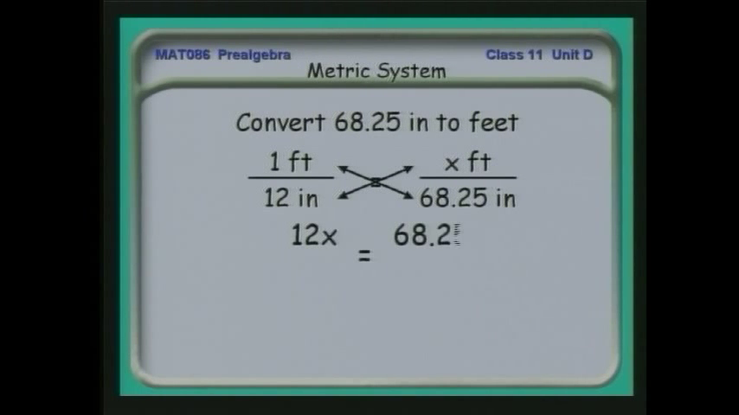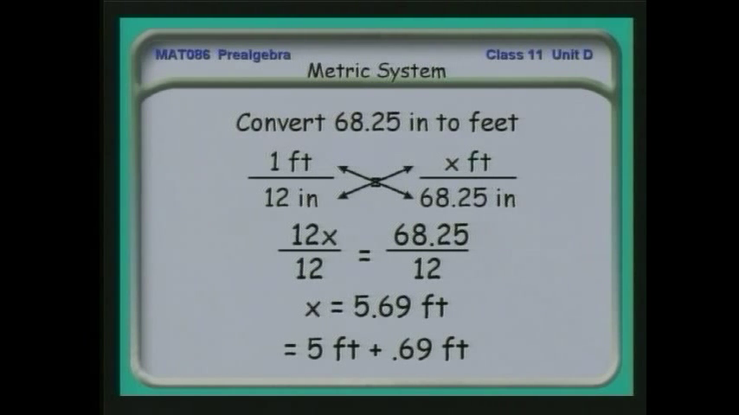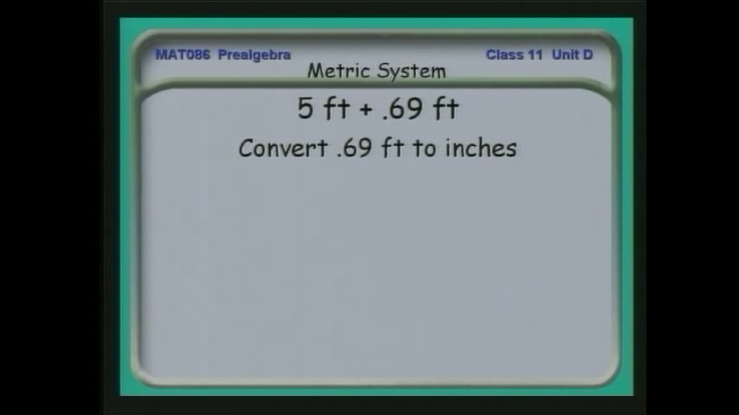Again, doing the cross multiplication, in this case we need to divide both sides by 12 to get x by itself. I find that x, 68.25 inches, 1.75 meters, is equal to 5.69 feet. But I'm not done yet, because that 0.69 feet I'd like to express in inches. So I do yet one more conversion. And I notice that I have 5 feet plus 0.69 feet. I want to convert the 0.69 feet to inches.